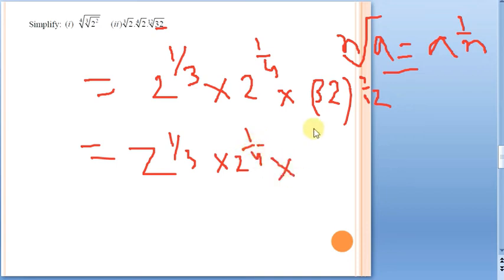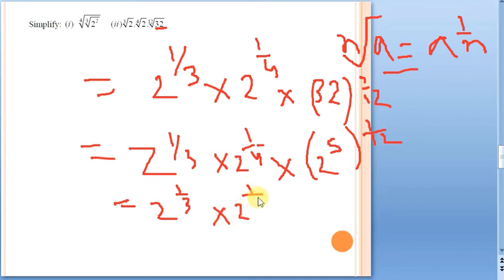But if you prime factorize 32, what will you get? 2 power 5. Just try it out. It will be 2 power 5 whole power 1 by 12. Now (a power m) whole power n is a power mn, 5 into 1 by 12, 5 by 12. Shall I write it directly? Let me take one more step, no problem. It is 2 power 1 by 3 into 2 power 1 by 4 into 2 power 5 by 12. So this is what we got here.